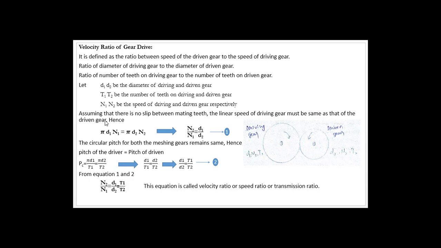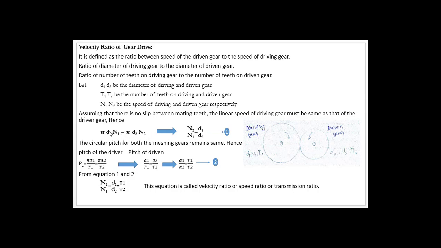In the belt drive, we had an assumption that the length of belt that passes over the driving pulley in 1 minute is equal to the length of the belt that passes over the driven pulley in 1 minute. But here we assume that the linear speed of the driving gear is the same as the linear speed of the driven gear. We write the expression as pi D1 N1 is equal to pi D2 N2.